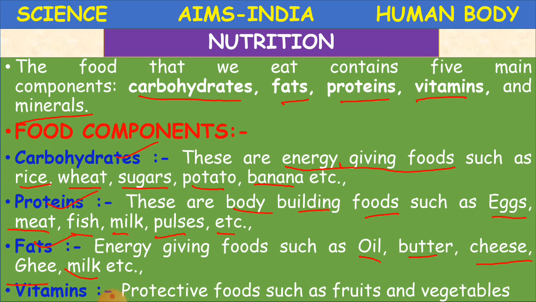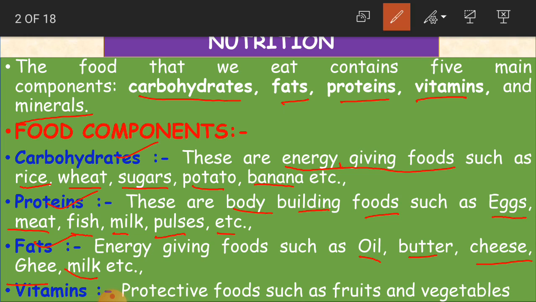We learn about some more here. Vitamins, a very important food component. Vitamins are protective foods. We call them protective foods because they protect our body from deficiency diseases, for example beriberi, scurvy and such diseases.